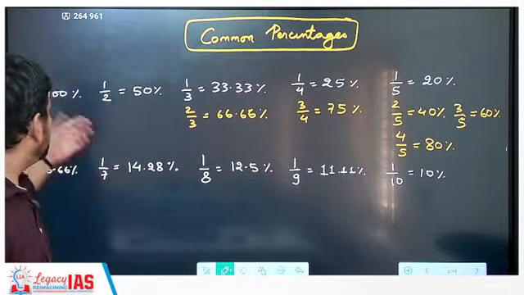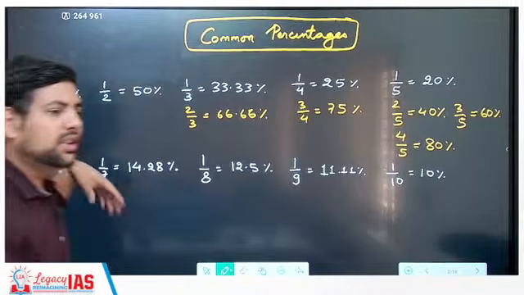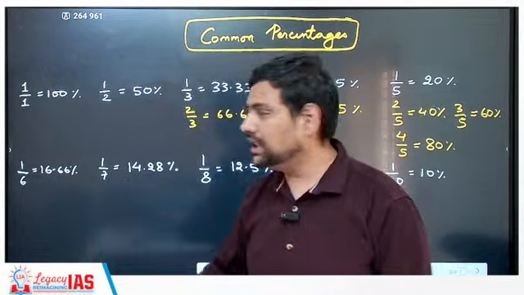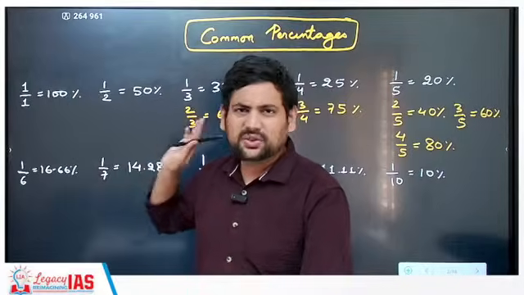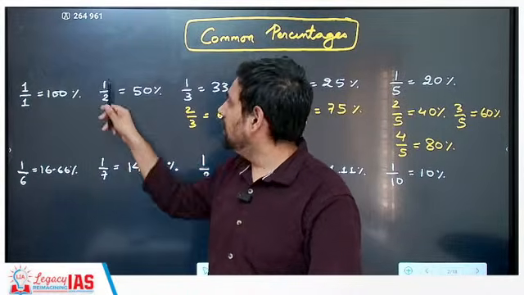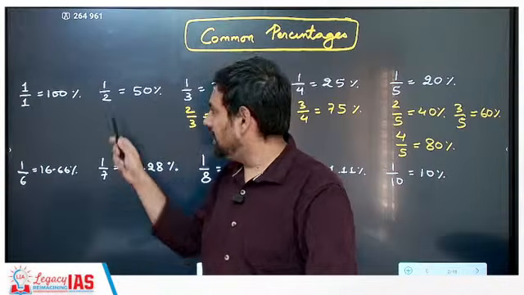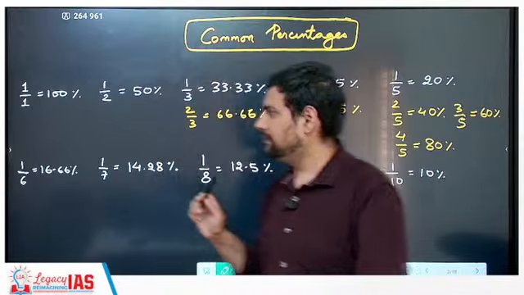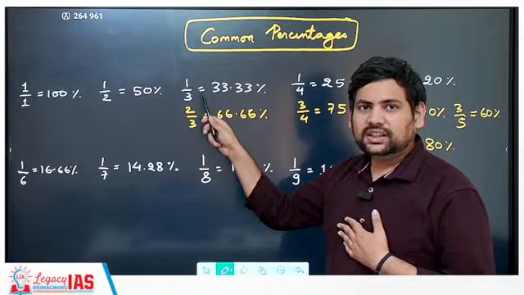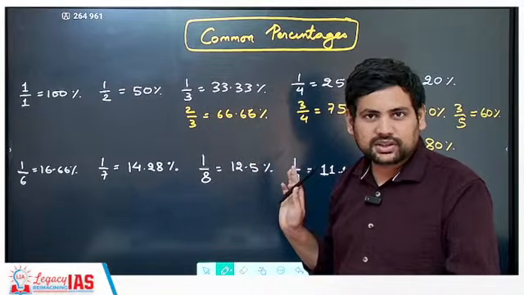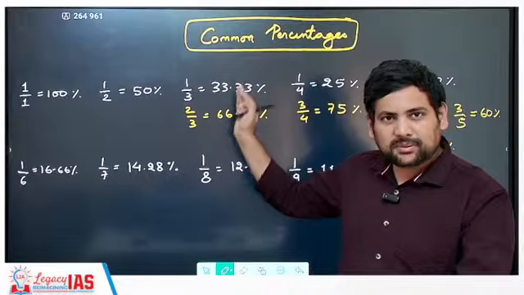Then these are some common percentages that you may remember. See, for example, 1 by 1 is 100%. If I say something is completely done, that is 1, which is equivalent to 100%. Similarly, 1 by 2 you get to 50% by multiplying by 100. Then 1 by 3 is 33.33%. Again, you're just multiplying by 100 and writing it.